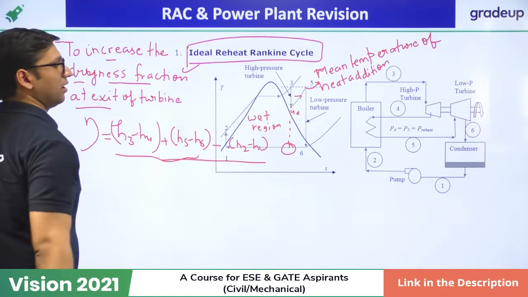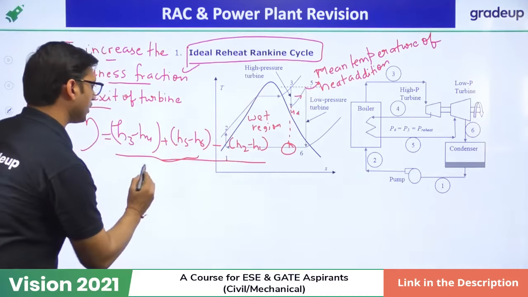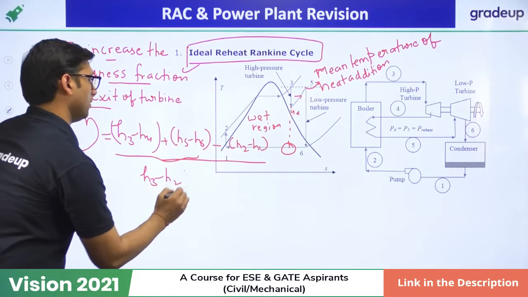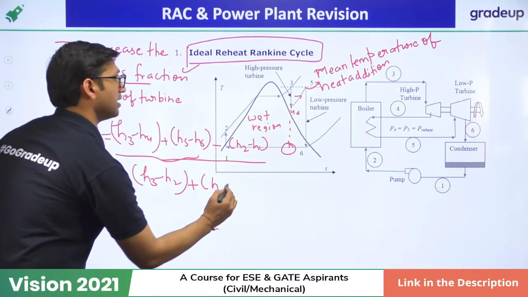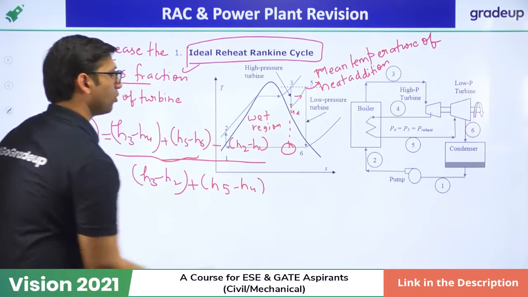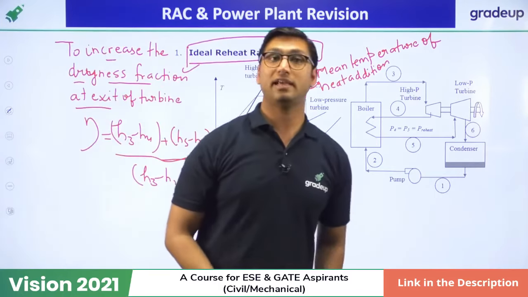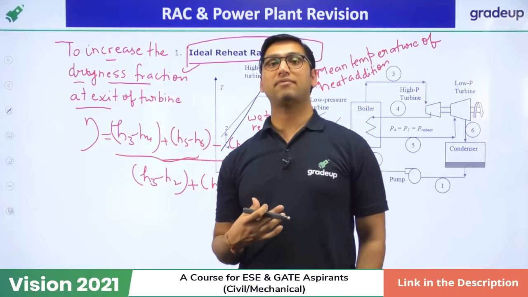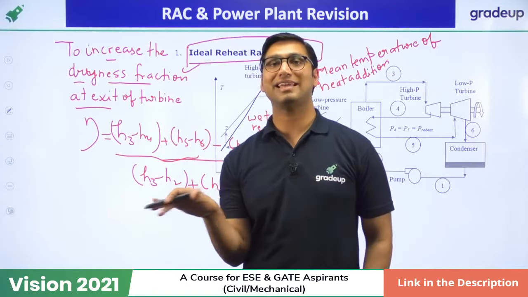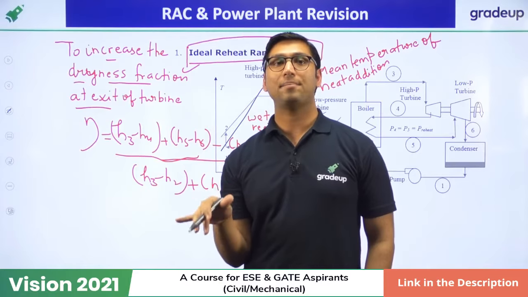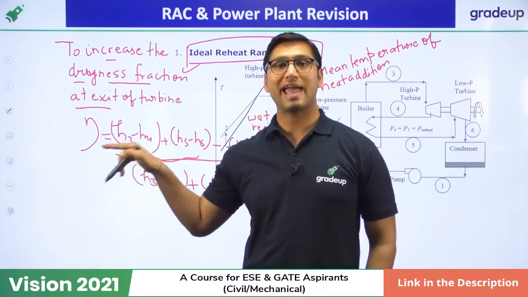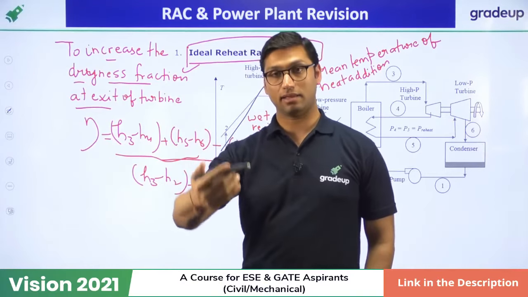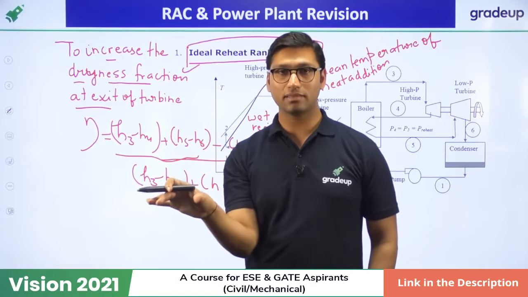The heat supplied is (H3 minus H2) plus (H5 minus H4). So both turbine work and heat supplied increase. We cannot say that reheating increases the efficiency. Efficiency does not increase with reheating, because both turbine work and heat supplied increase.